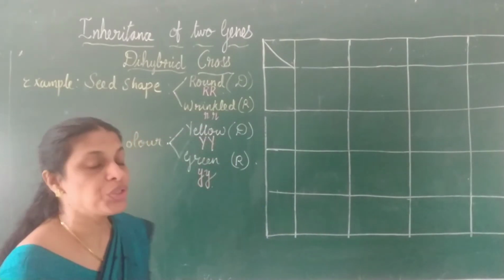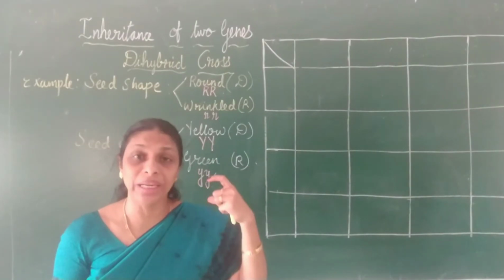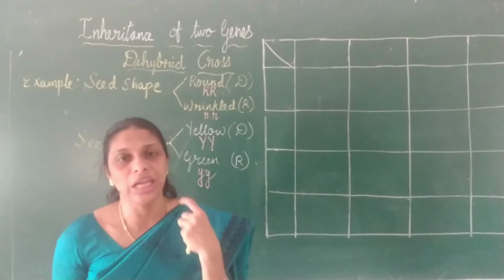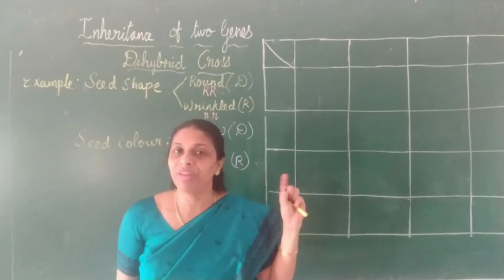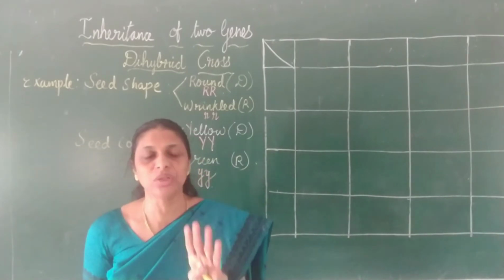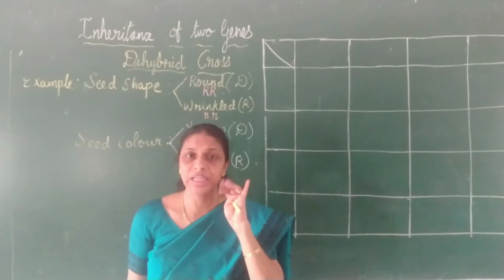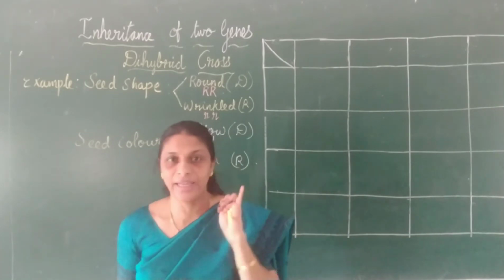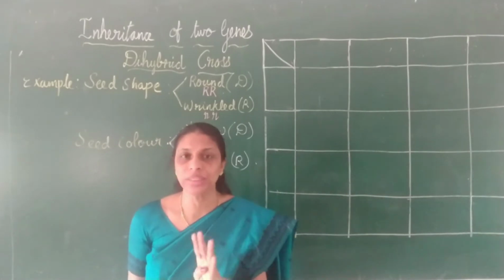Now we will move on to the explanation for a dihybrid cross. What Mendel did during this experiment. So first he chose true breeding varieties. When we discussed the monohybrid cross, we have seen that there are four major aspects of every cross experiment. First one is selection of characters. Right? So there are 7 characters. From that we have to select the characters.